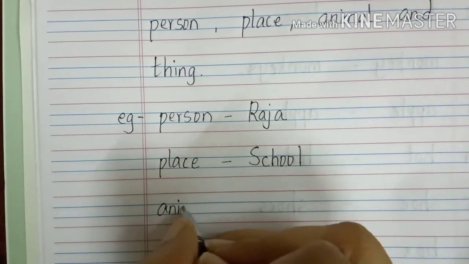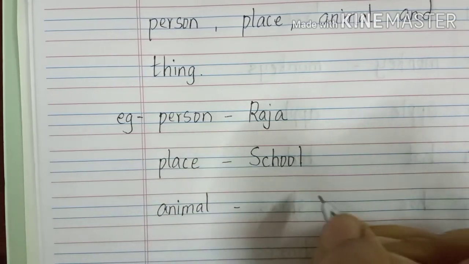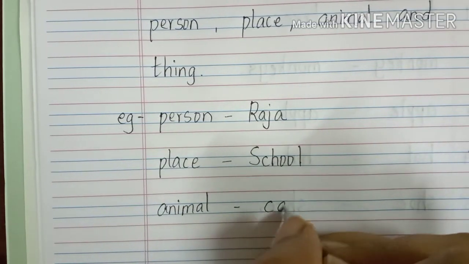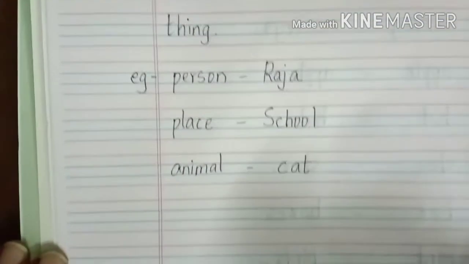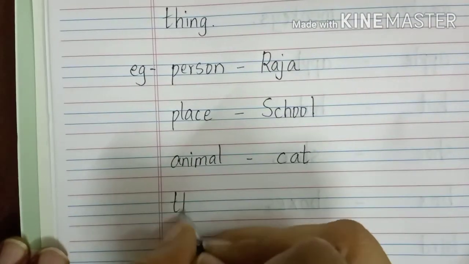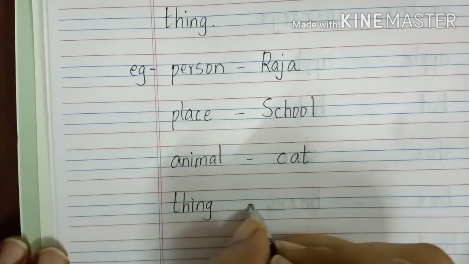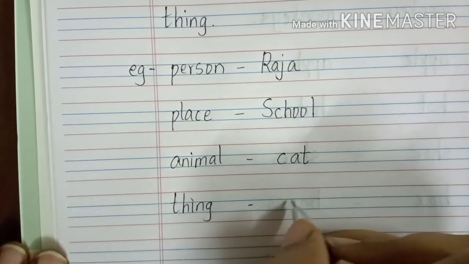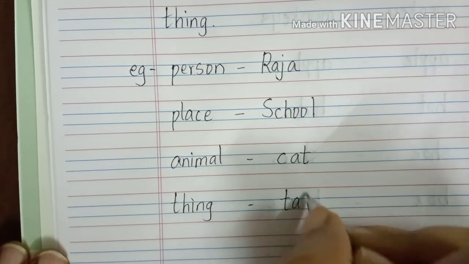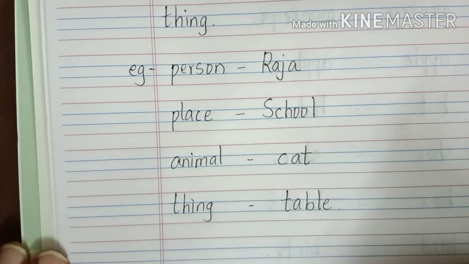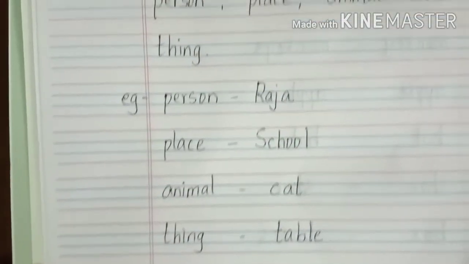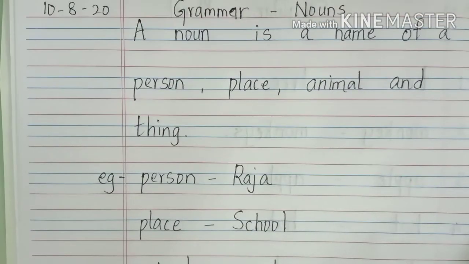Then animal. Any animal you can write. Yes, we will write C-A-T, cat. Then thing. You can write by your own also, children, okay? Anything, TABLE, table. In this way, a noun is a name of a person, place, animal or thing.